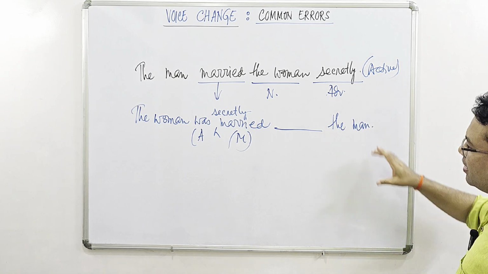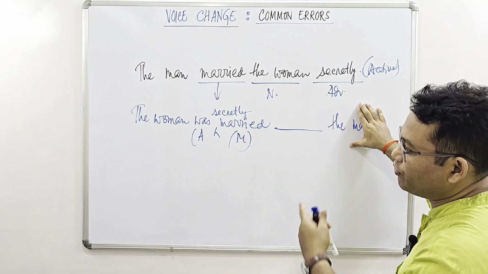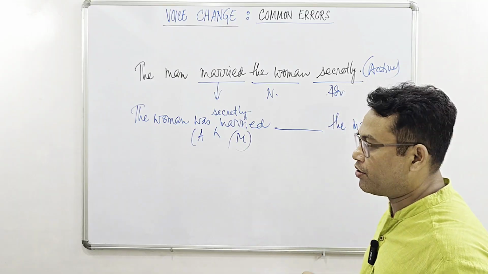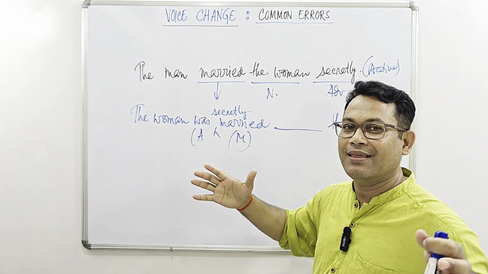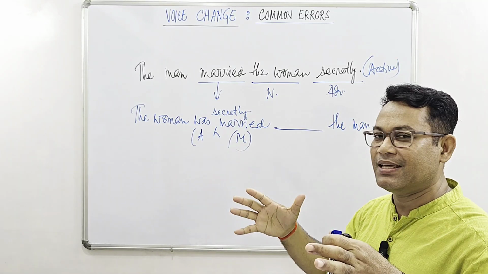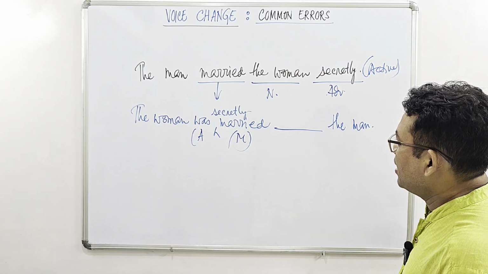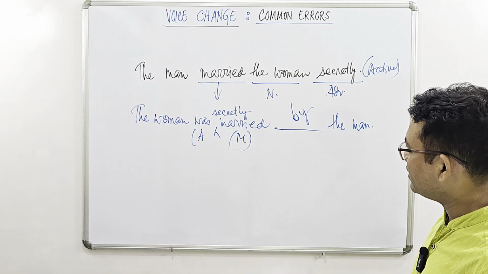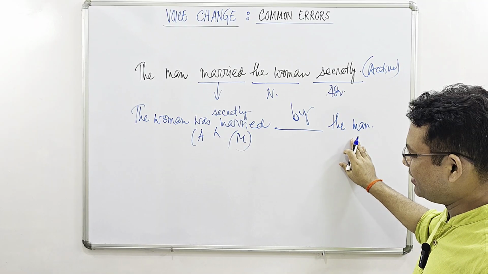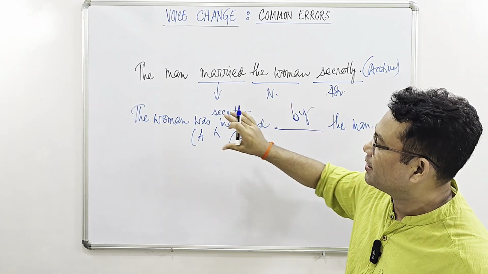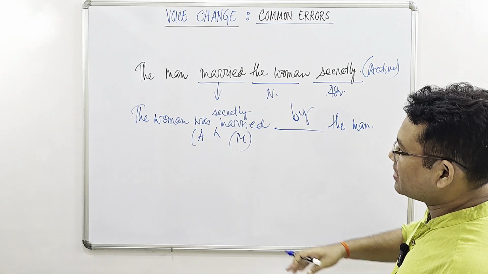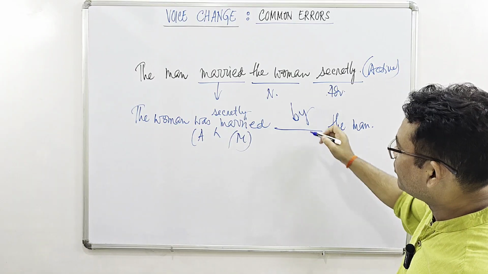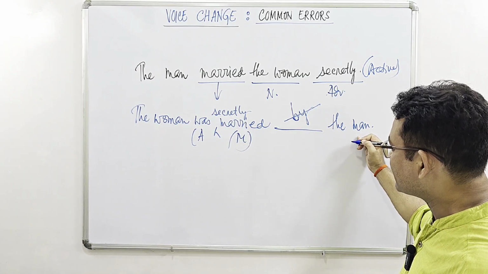But this time, the man is not the only person who is doing the act of marriage. The woman is equally involved because the man and the woman, they are mutually, socially, legally now connected. Okay? Therefore, I can't simply say by. If I write by before the agent, it is as if that the man is doing everything and the woman is simply an object. In fact, she is also having an equally important and active role here. Therefore, by will be one-sided act.